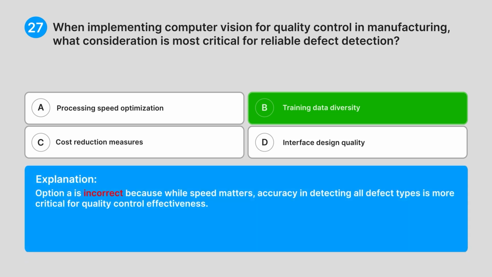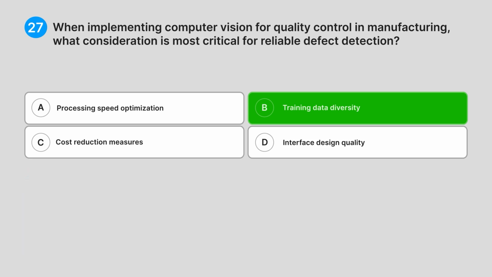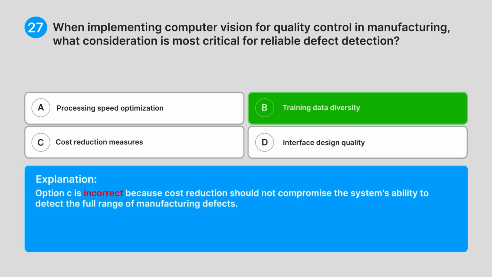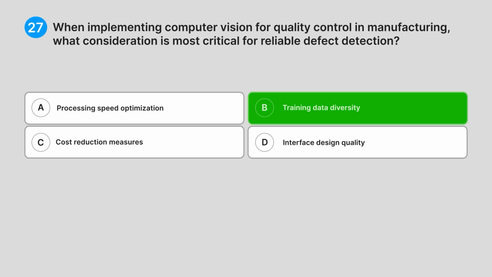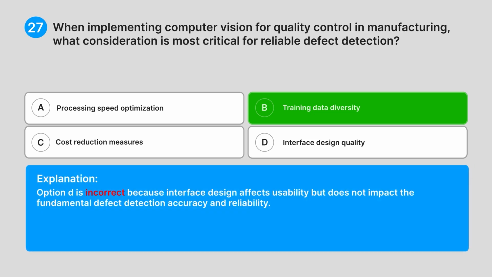Option A is incorrect because while speed matters, accuracy in detecting all defect types is more critical for quality control effectiveness. Option C is incorrect because cost reduction should not compromise the system's ability to detect the full range of manufacturing defects. Option D is incorrect because interface design affects usability but does not impact the fundamental defect detection accuracy and reliability. Computer vision for manufacturing quality control is only as good as its training data diversity.